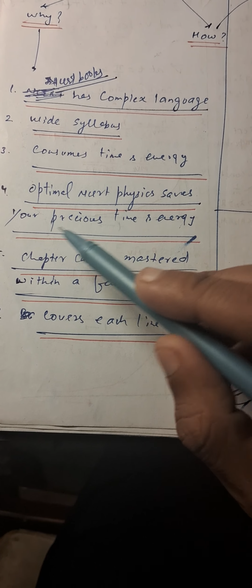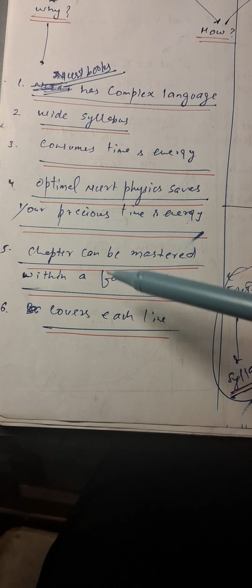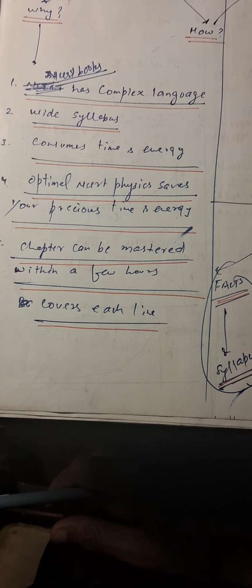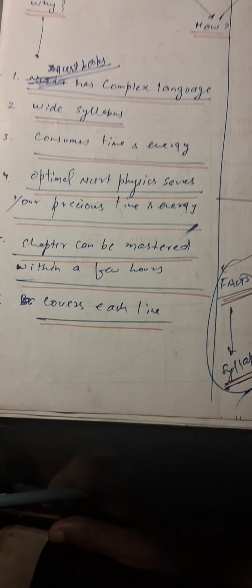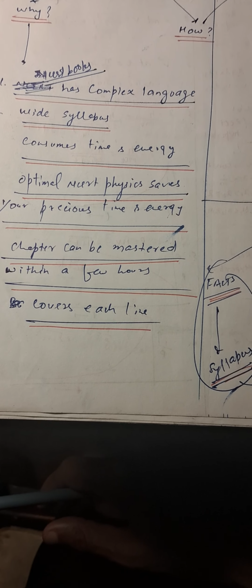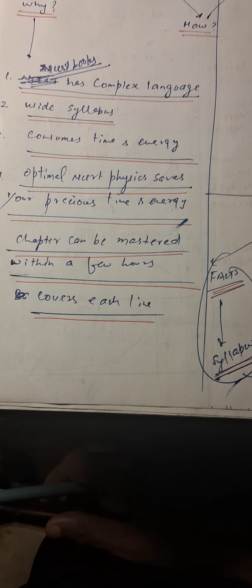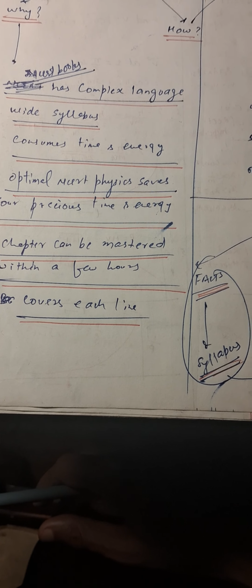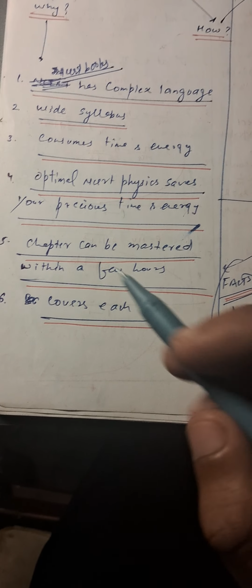Optimal NCERT Physics saves your precious time and energy, as I have already discussed. Another key factor is that any chapter can be mastered within a few hours, after completing the questions, which are normally 300 to 400 per chapter on average. Those questions will take you about 4 to 5 hours on average, and during those 4 to 5 hours you can completely master NCERT. There is no need for further reading of NCERT if you do these questions. So this is the benefit of Optimal NCERT Physics.